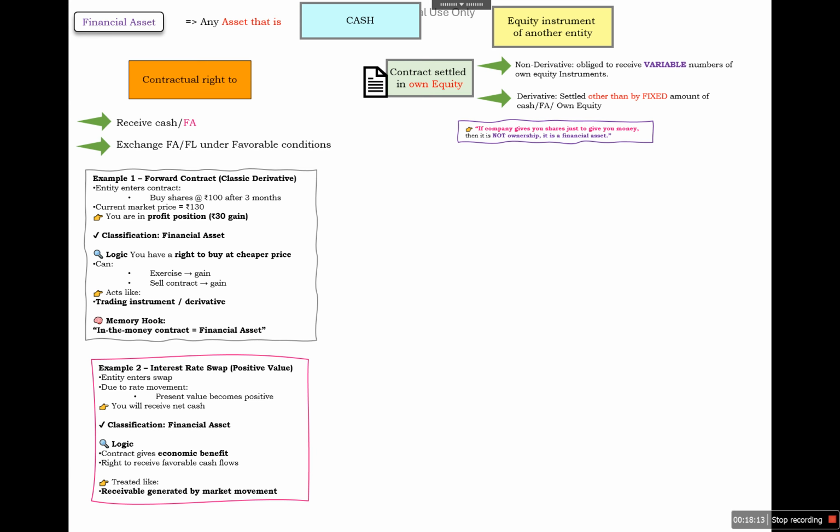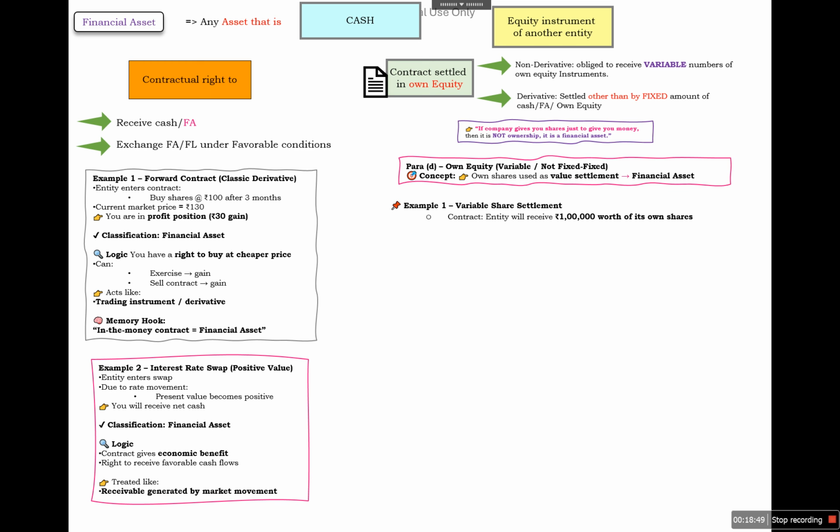Sorry, if the company gives you shares just to give you money, then it is not ownership, it is a financial asset. So whenever we are using our own equity as a currency, it will be called a financial asset or financial liability. For example, own equity that is variable and not fixed for fixed, both the elements are not fixed, so it is called own shares used as a value settlement and it will be called a financial asset.